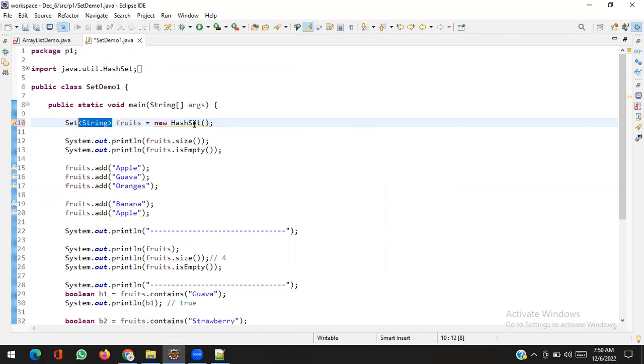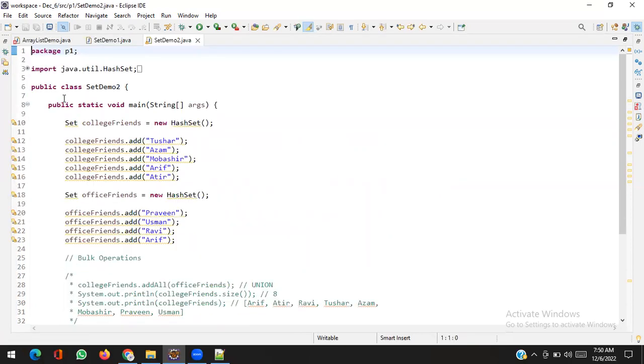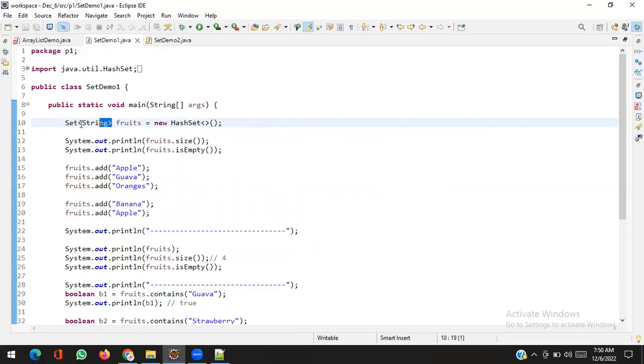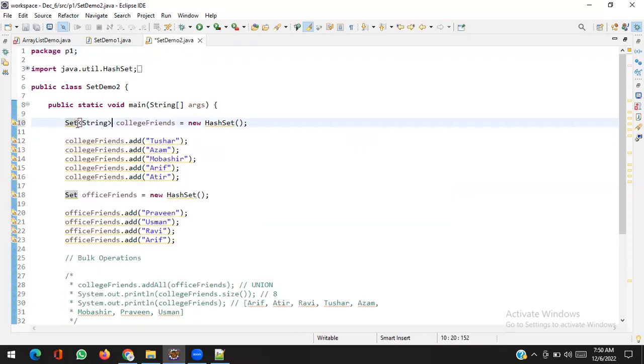Generics were introduced in Java 5, and in Java 7 you can skip this part. Brackets are mandatory. Now you can see all the yellow lines are gone. Same thing, come to the setDemo2. I will copy this thing. setDemo2, I will mention it, and I will open and close the brackets. I will open and close the brackets.